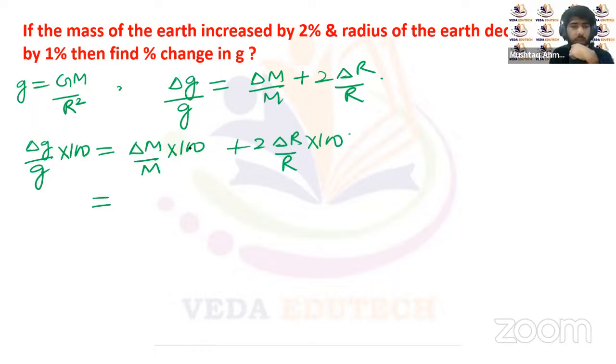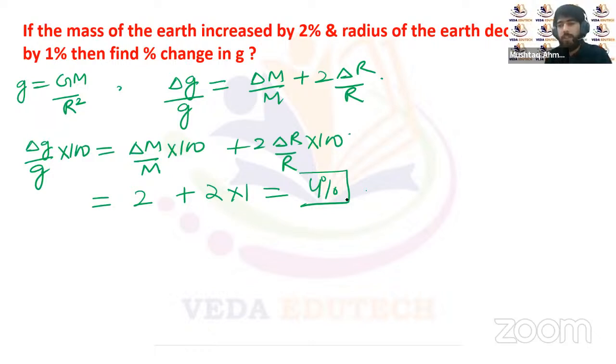So delta M upon M into 100 is given as 2%, plus, the radius of the Earth decreased by 1%, so it will be 2 times 1. So the overall change in the acceleration due to gravity will be 4%. The 4% will be the net answer, or we can say the relative or the percentage change in acceleration due to gravity.